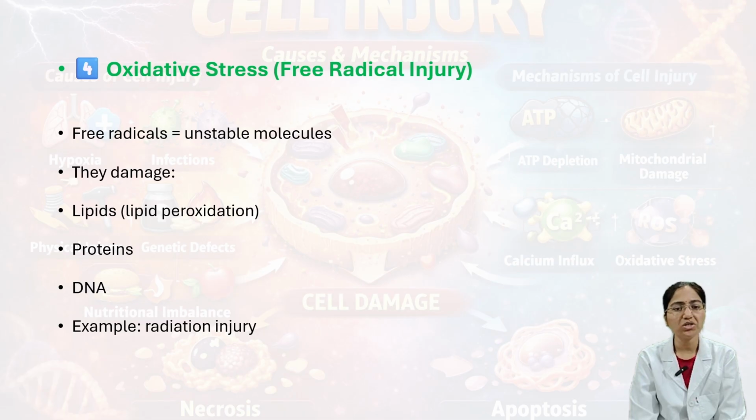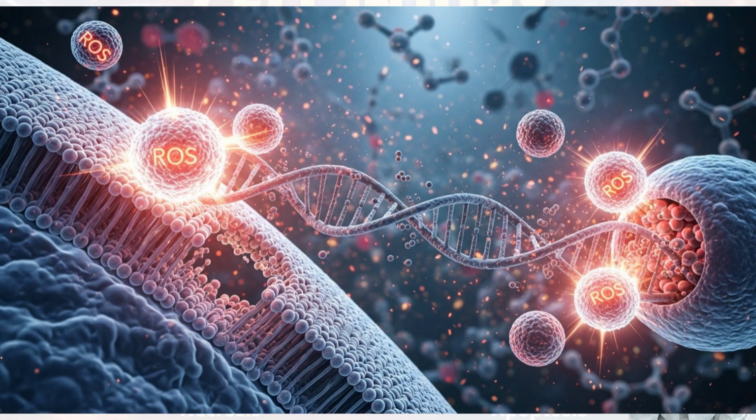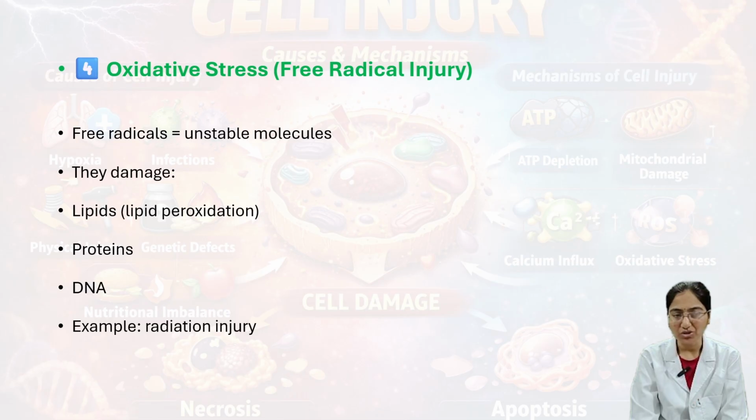Next we'll say oxidative stress, that is free radical injury. Free radicals, which are unstable molecules, damage lipids, proteins, and even DNA. For example, radiation injury. This is nothing but oxidative stress. This is also one mechanism of cell injury.